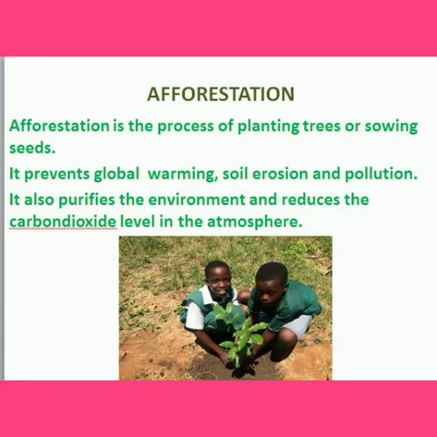Next, afforestation. Afforestation is the process of planting trees or sowing the seeds. It prevents global warming, soil erosion, and pollution. It also purifies the environment and reduces the carbon dioxide level in the atmosphere. Isn't it, children? Yes. When we are growing a lot of plants and trees around us, we will get oxygen and pure air. So the carbon dioxide level in the atmosphere will decrease. That is, the pollution level will decrease. Isn't it so? Yes.